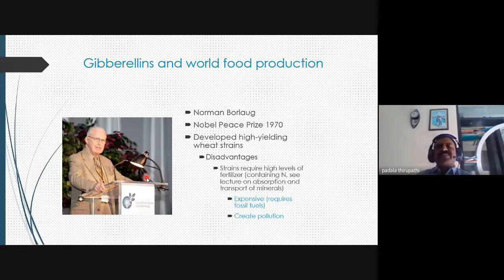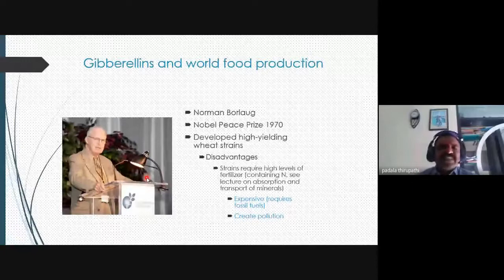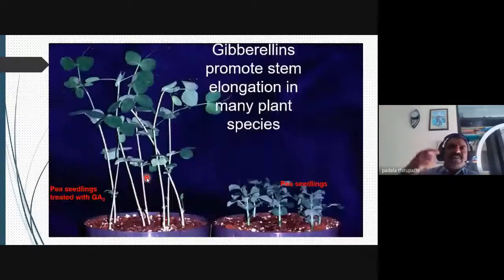Chemical fertilizers are needed externally, which is the main disadvantage, and they also create pollution and are expensive. These are the disadvantages of the Green Revolution. But my dear friends, in the 1950s and 60s, hunger was very dominant, and it was overcome by the Green Revolution through Norman Borlaug.